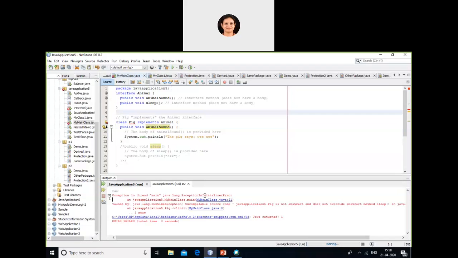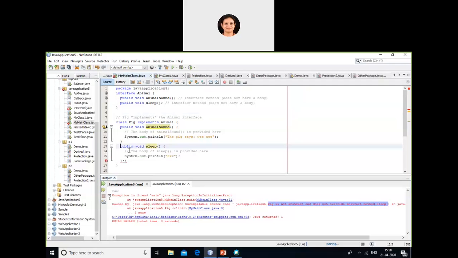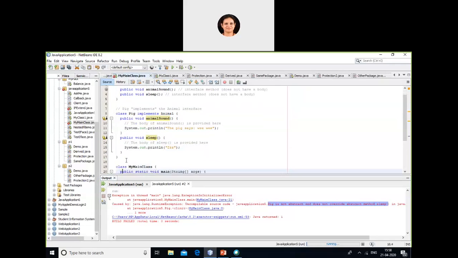See, it throws an exception. An initializer exception is being thrown. See here, pig is not abstract and does not override the abstract method sleep. That's what it says. So what does it mean? If I define two functions, I have to implement both the functions in the class which is implementing that particular interface.